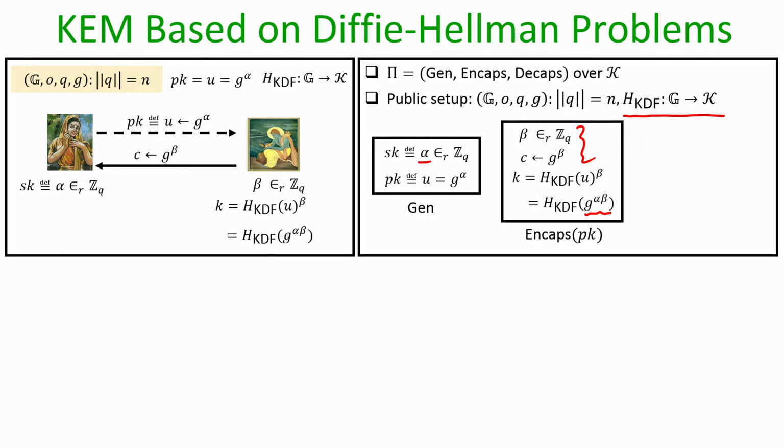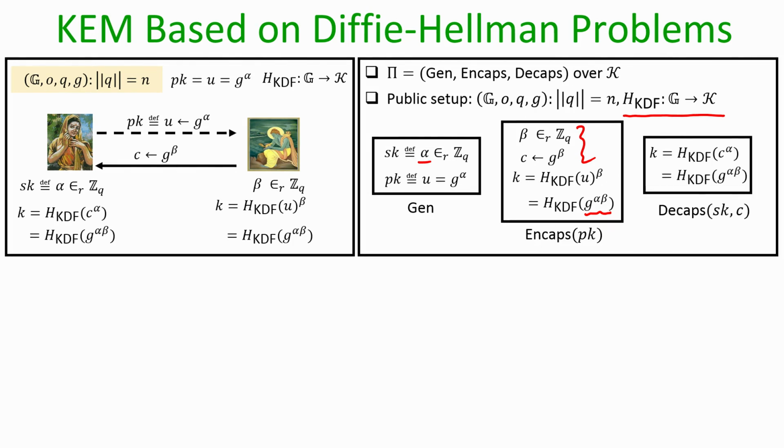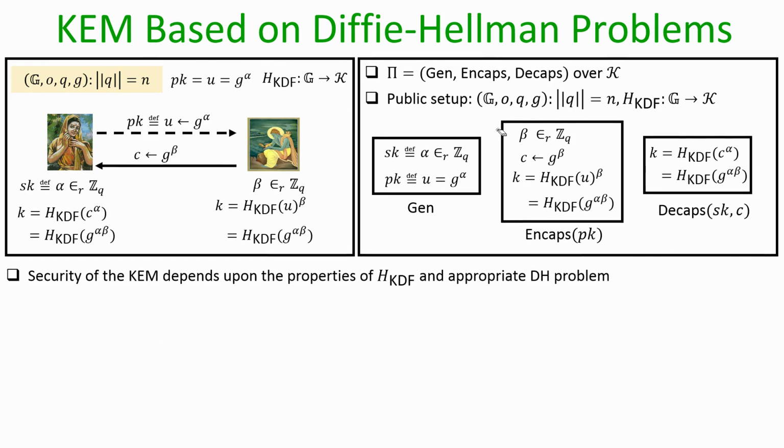So, that will be the encapsulation of the key. The decapsulation happens as follows: the receiver runs her part of the Diffie-Hellman key exchange protocol to compute the agreed upon key, namely g to the power alpha beta, and applies the key derivation function on that derived group element to obtain back the key which was encapsulated in C. This is basically the same thing which we have discussed during the instantiation of our hybrid Elgamal encryption process.